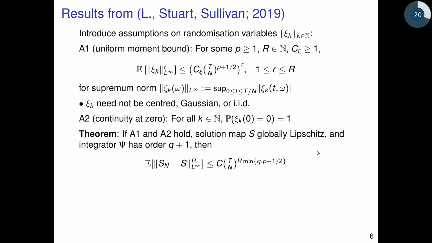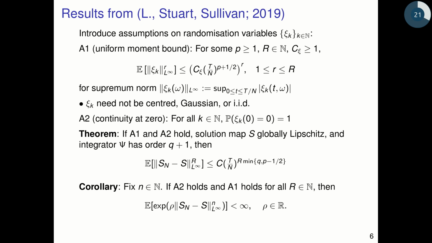Now, this brings us to the theorem in the paper with Andrew and Tim. If these two assumptions hold, and if the solution map S is globally Lipschitz, and the deterministic integrator that we use, psi, has order q plus 1, then the rth power of the L infinity norm of these operators is bounded above by some constant times the time step to the largest moment index, capital R, times the smaller of q and p minus a half.